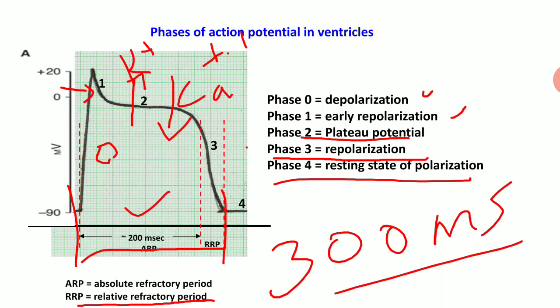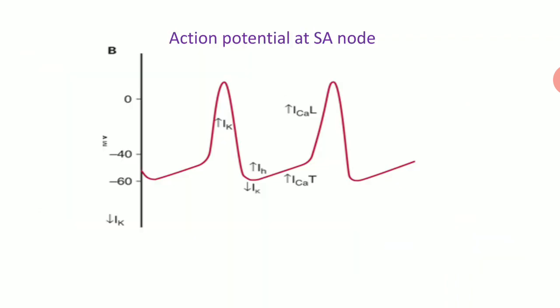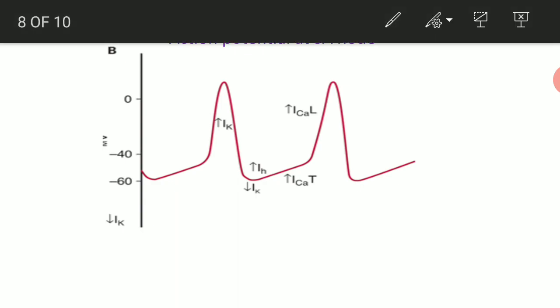Now we discussed the action potential at the level of the ventricle. Now coming to the SA node action potential. This is also a very important topic. So the action potential at the SA node, you are seeing that it is self-regenerating, autorhythmic.